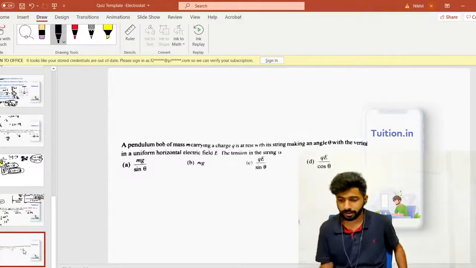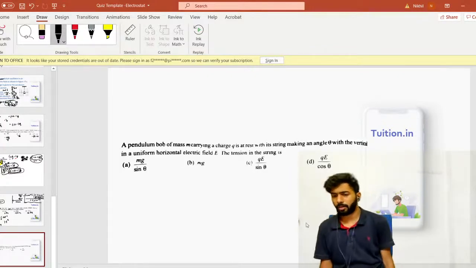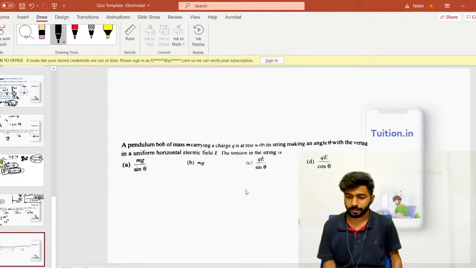And since it's not typed, I'll just display it here. So a pendulum bob of mass m. So I'll just dictate it and then give you the time.